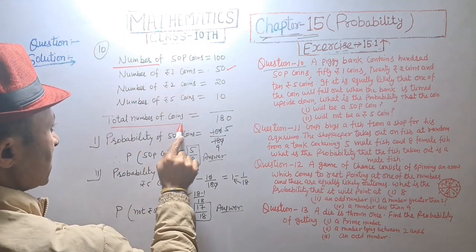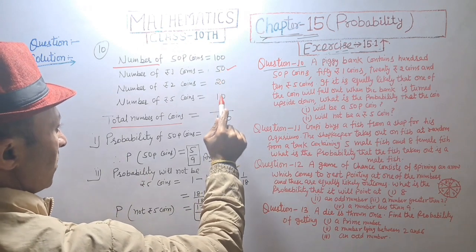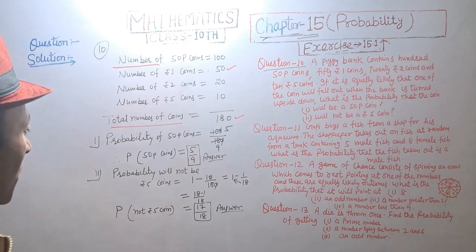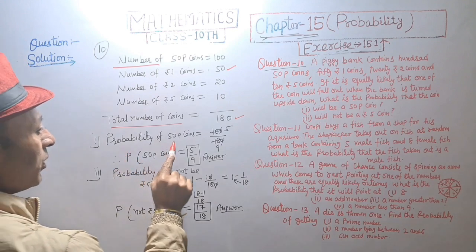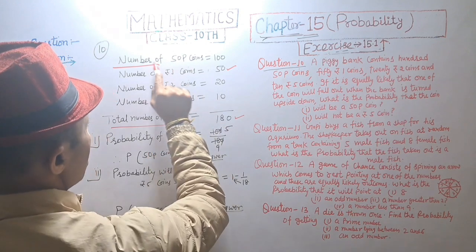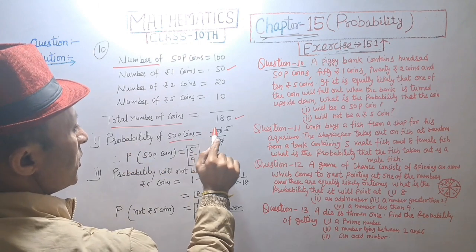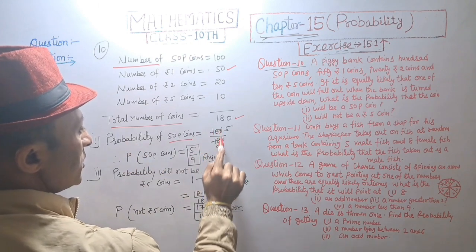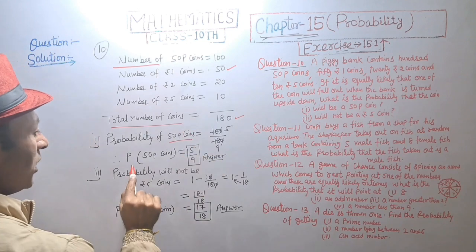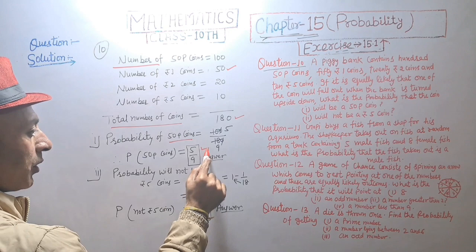Total number of coins is 100 plus 50, 150 plus 20, 170 plus 10, 180. Probability of 50 paisa coins is equal to number of 50 paisa coins is 100, then probability is equal to 100 upon 180, 0 is cancelled, and 5 2s are 10, 9 2s are 18. Probability of 50 paisa coins equal to 5 upon 9.